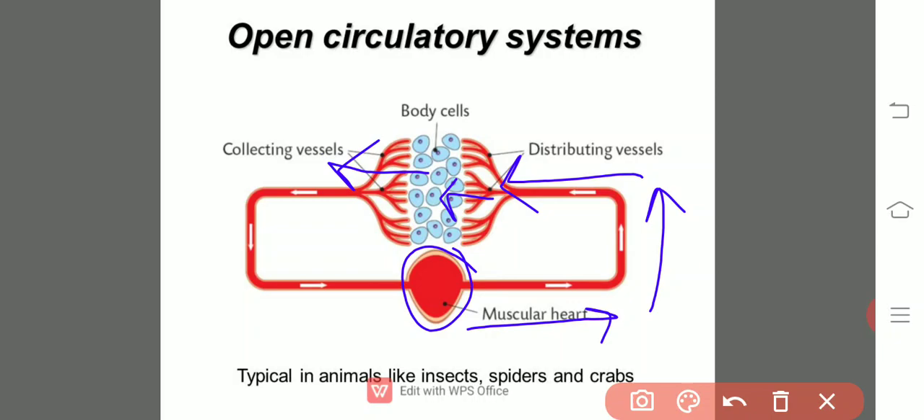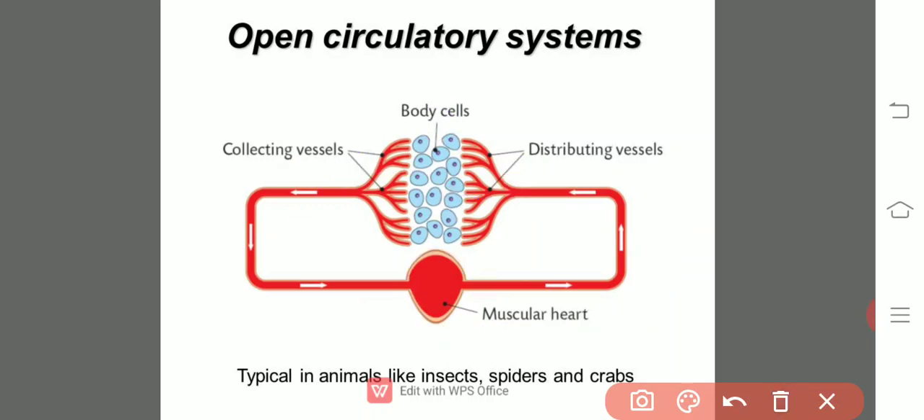So here the blood finally enters into the open spaces, and again from the open space there is a particular channel, and that reaches the heart through the ostia. This is a basic model for the open circulatory system. The open circulatory system is usually seen in animals like arthropods and molluscans.